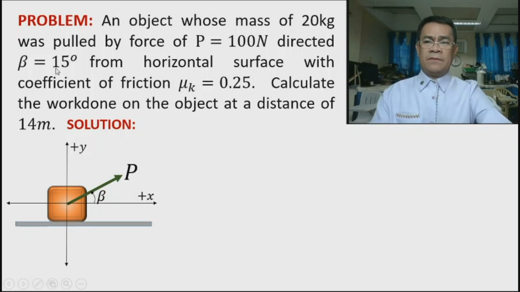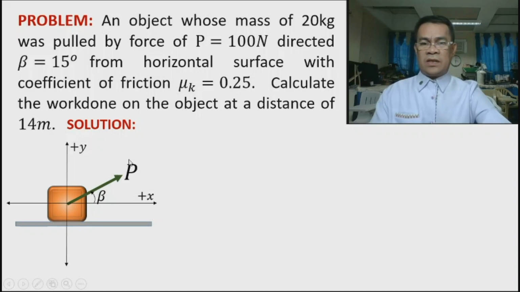So we have this angle, 15 degrees, on a surface with a coefficient of kinetic friction, mu k, of 0.25. And take note, it is unitless because the coefficient of friction is a pure number. Question: calculate the work done on the object over a distance of 14 meters.